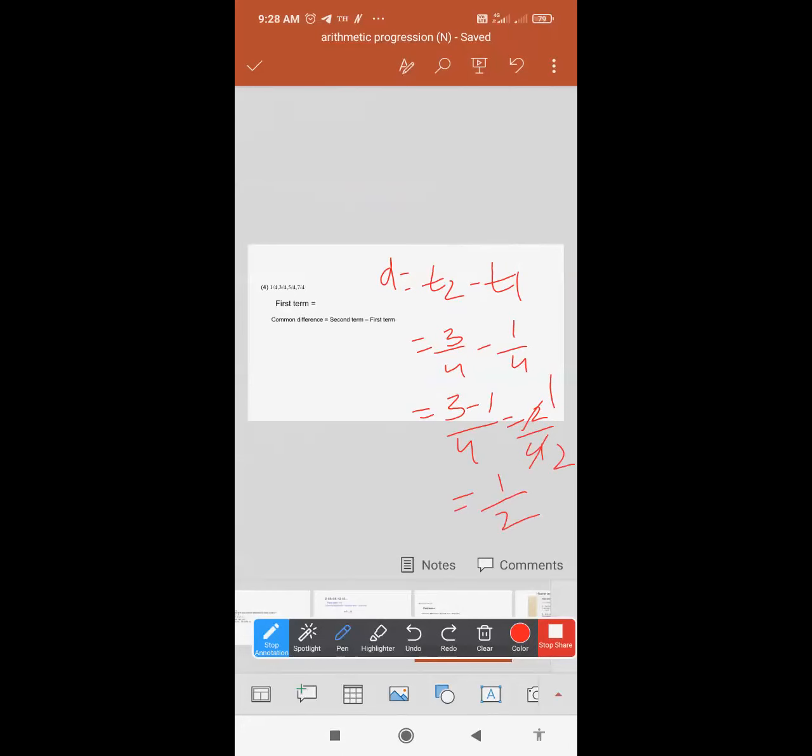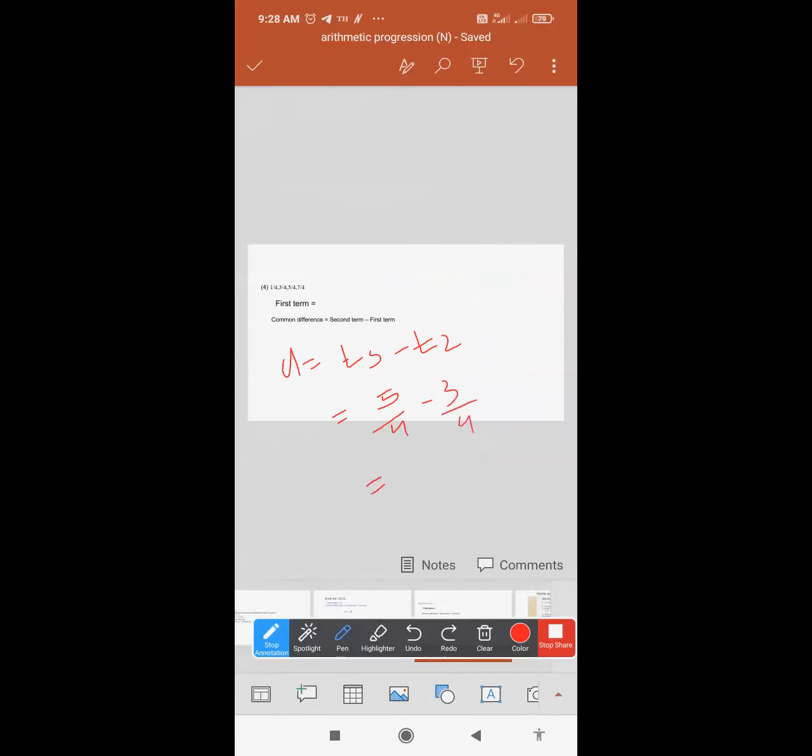Likewise, find the second difference. That is your T3 minus T2. What is your T3? T3 is 5 by 4, minus 3 by 4. What value will you get? 2 by 4, since 5 minus 3 is 2. So 1 by 2.